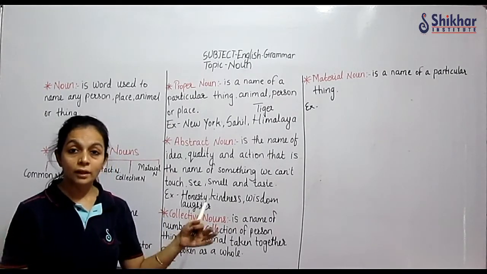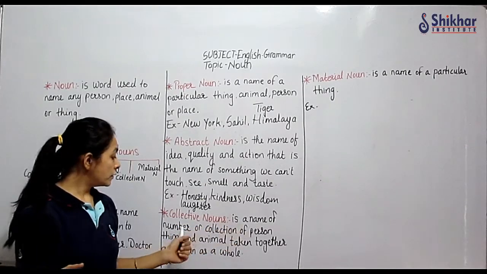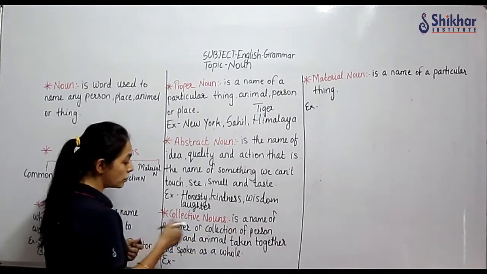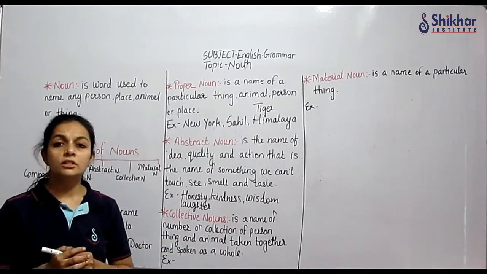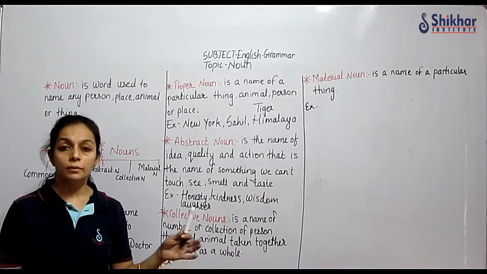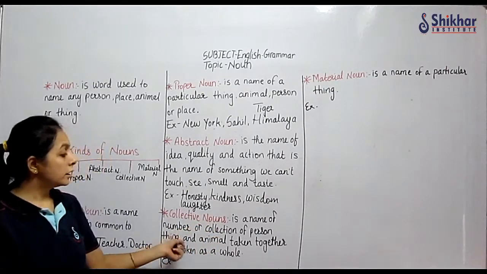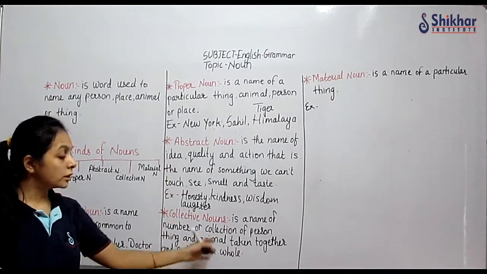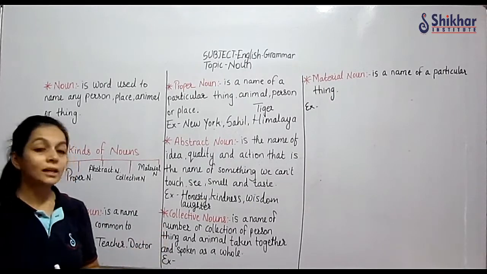Collective, in collection, in a group. A collective noun is a name of a number or collection of persons, things, and animals. Something which is in a number, in a group, when people, animals or anything are taken together and spoken of as a whole, as one thing, is known as a collective noun.